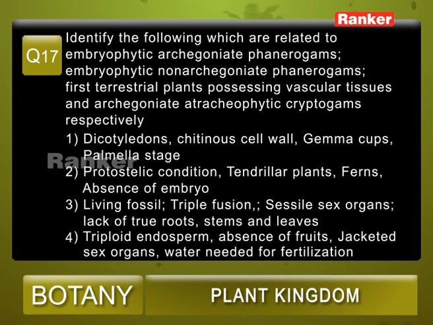Protostelic condition, tendrilar plants, ferns, absence of embryo. 3. Living fossil, triple fusion, sessile sex organs, lack of true roots, stem and leaves. 4. Triploid endosperm, absence of fruits, jacketed sex organs, water needed for fertilization.